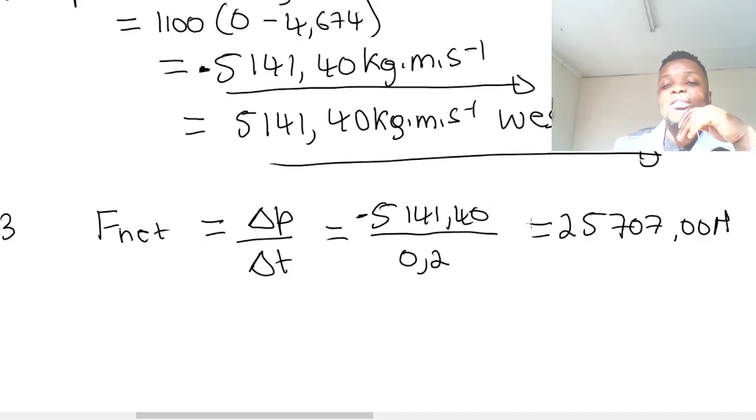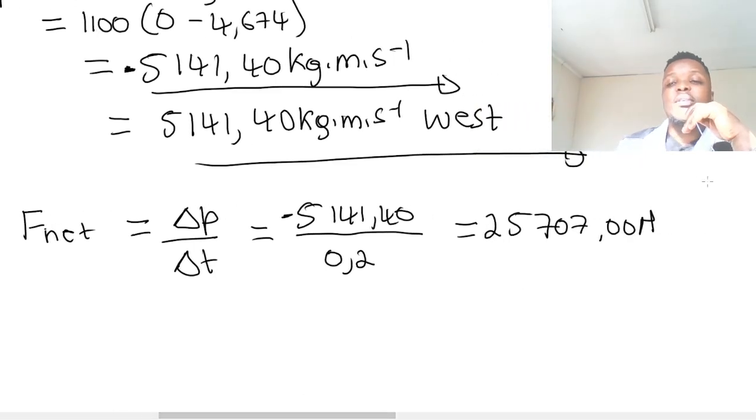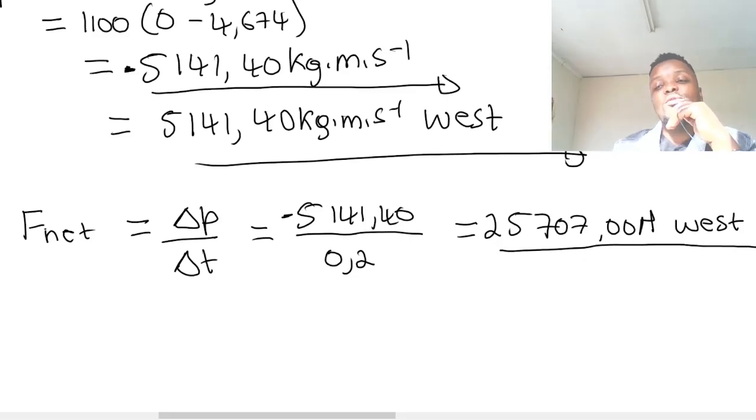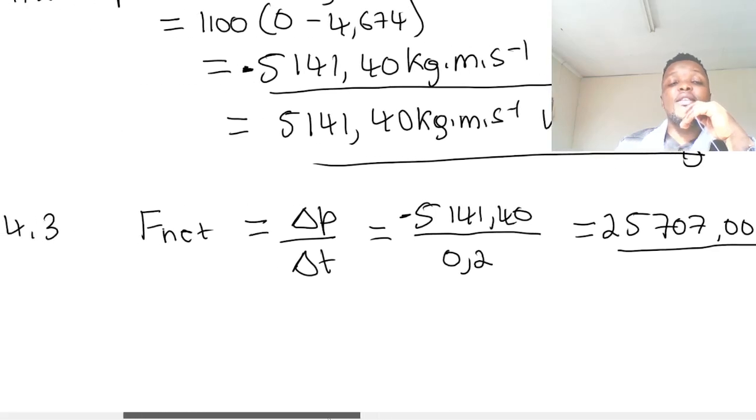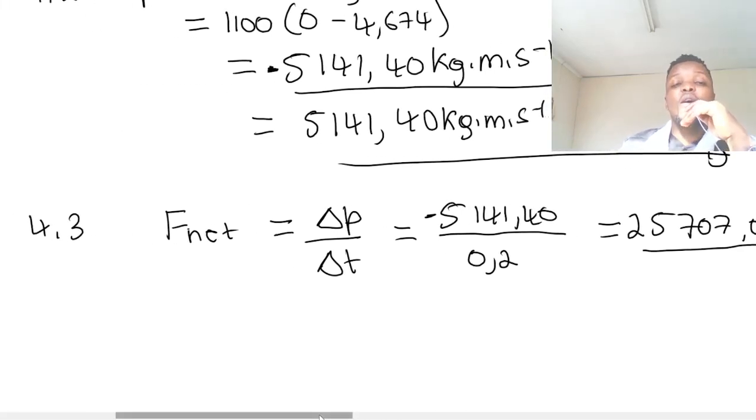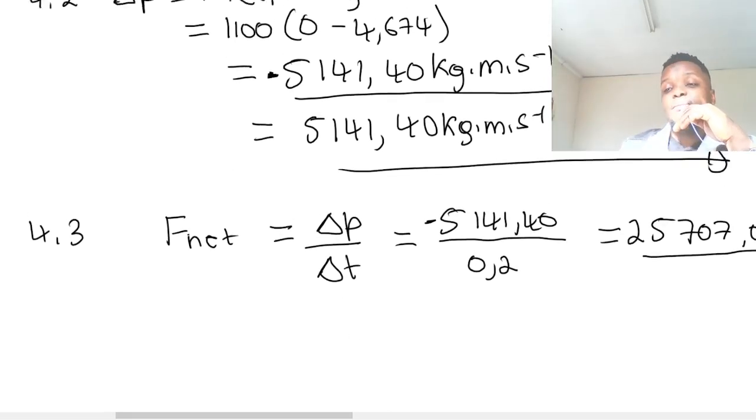Now remember this is negative. The answer is going to be negative, since we have a negative there in the numerator, so the final answer would be negative. So the minus sign means direction. That means the net force is also to the west. That is why the object finally moves to the west after it collides with the wall. It ends up going left because the net force is in the opposite direction, which is west. Hope that makes sense. Let's go to the next question.